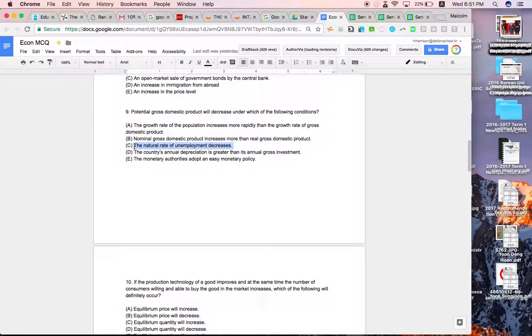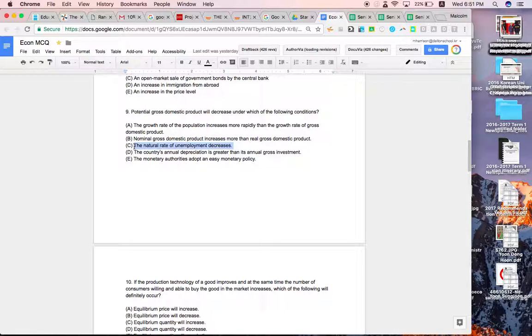If the natural rate of unemployment decreases, that means that there will be a higher labour force participation rate, which will cause the potential GDP to increase. The country's annual depreciation is greater than its annual gross investment.